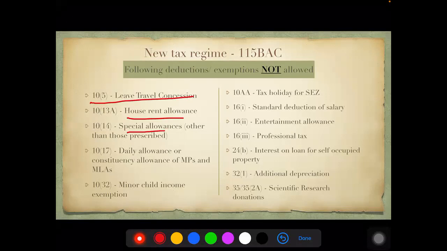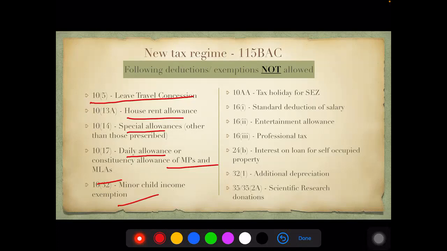Only those you can take, others are not allowed even here. 10(17), your daily allowance or constituency allowance for MPs and MLAs, that is also not allowed. 10(32), minor child exemption, that is 1,500 for every minor child which they used to enjoy, again not allowed here.